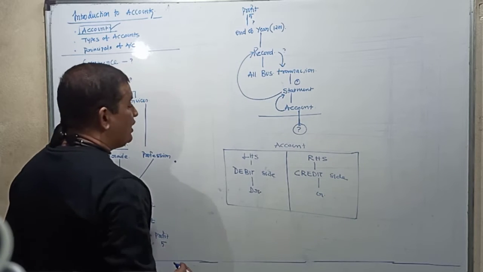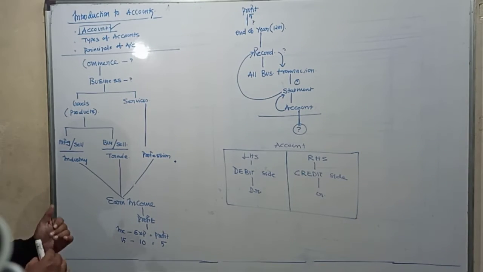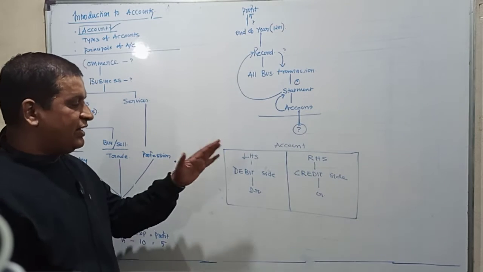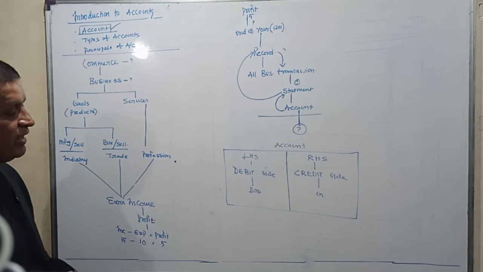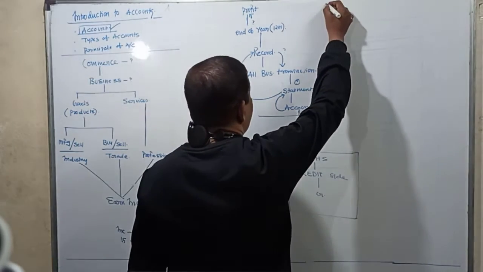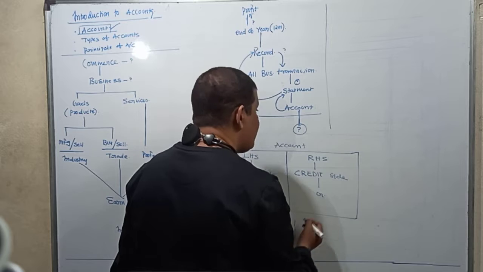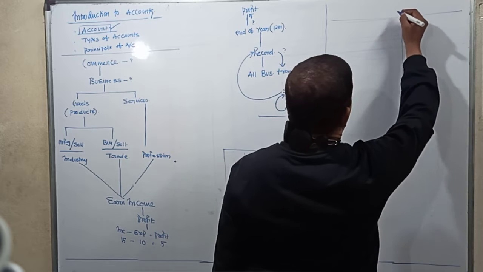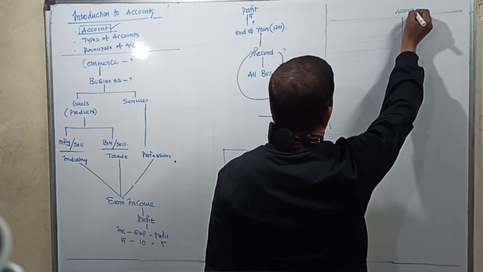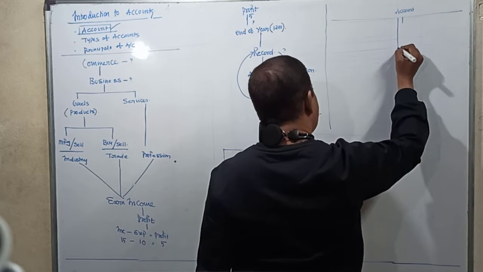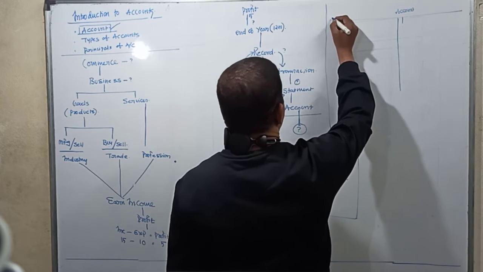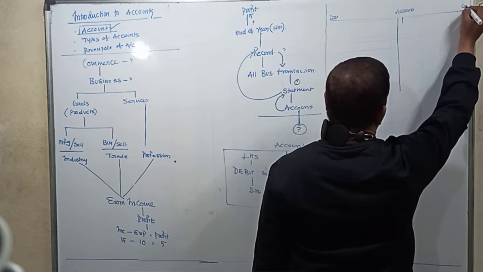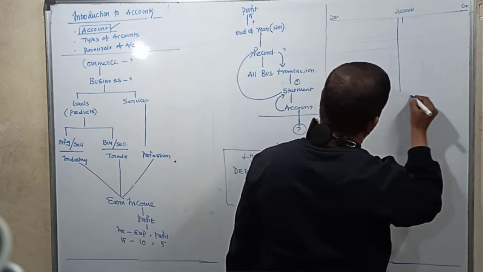Now how does the account look like? Account has two sides, the left hand side and the right hand side. The left hand side is called the debit side, denoted by DR, and the right hand side is called the credit side, denoted by CR. Now let's go still further. We are continuing from here, and we said this is an account. It has two sides, the left hand side and the right hand side. The left hand side we call it as debit side, we are denoting by DR. The right hand side is called the credit side, we are denoting by CR. So these are the two sides for an account.